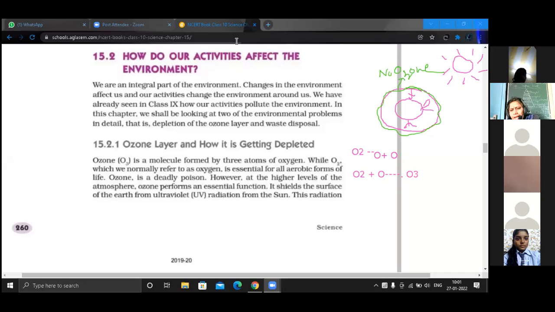Ozone is a stable gas or unstable gas? Unstable. It is an unstable gas. Excellent. So this is being formed and broken down, formed and broken down. So that's why I haven't made it uniform, right? So as you said, what is the role of the ozone layer? It reflects back the ultraviolet or infrared ray.